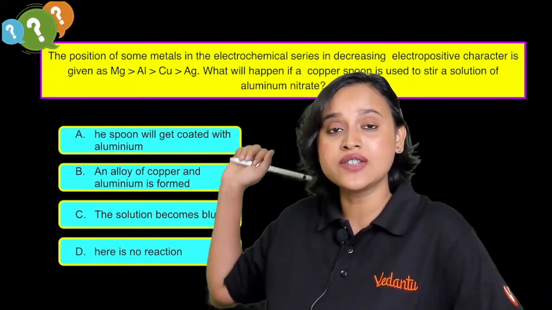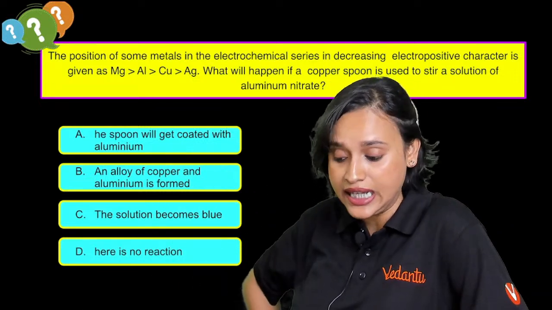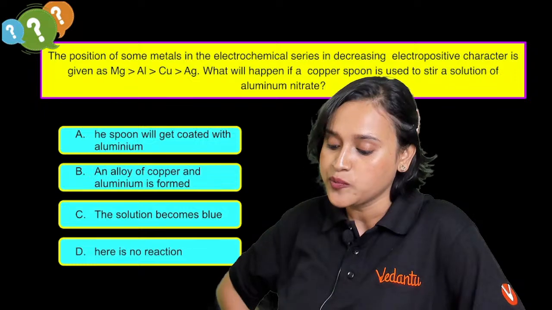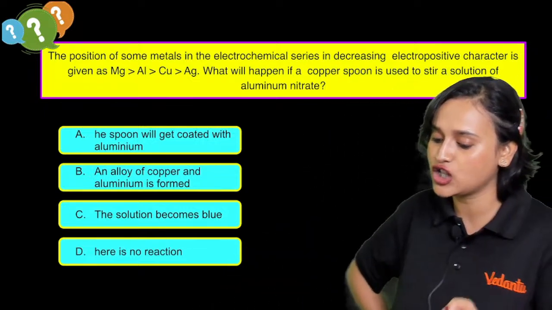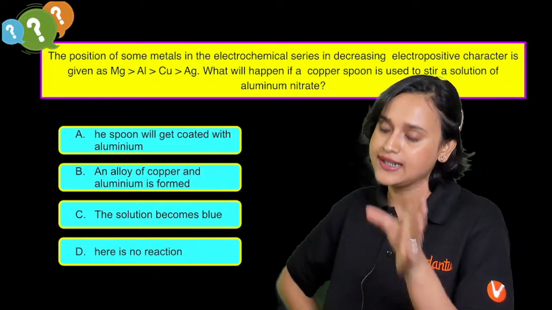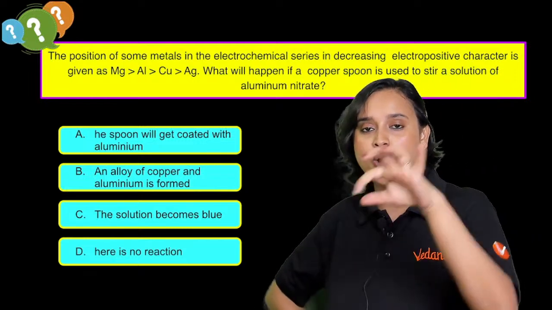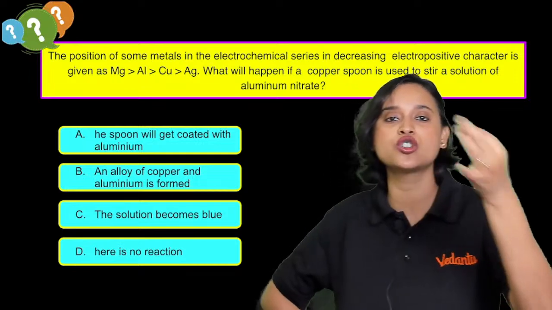The position of some metals in the electrochemical series in decreasing order of electropositive character is given as magnesium first, then aluminium, then copper, then silver, right? What will happen if a copper spoon is used to stir a solution of aluminium nitrate?